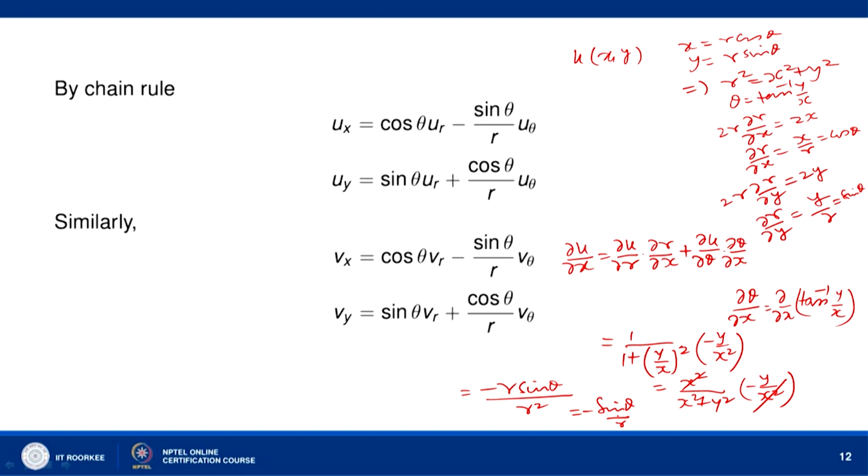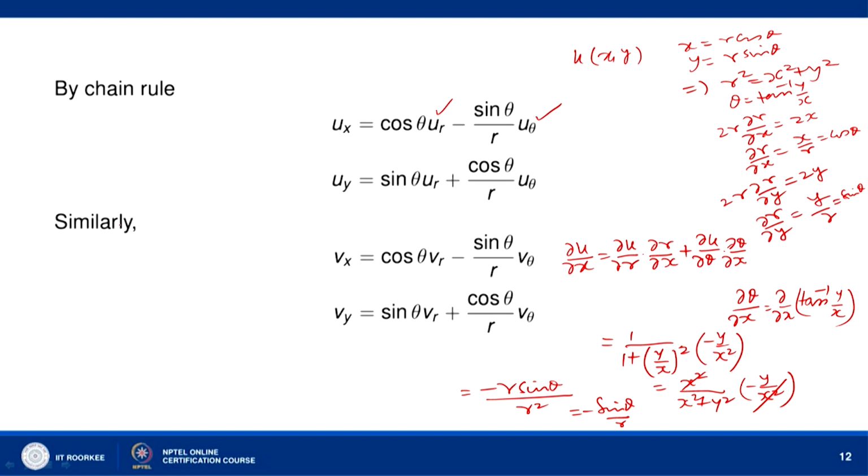So, the partial derivative of u with respect to x is u r into r x, r x is cos theta. So, we get this, and then the partial derivative of theta with respect to x is minus sin theta over r, so minus sin theta over r u theta. So, we get this first equation.